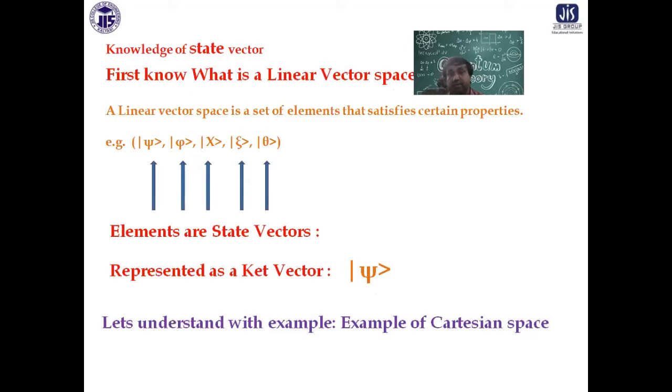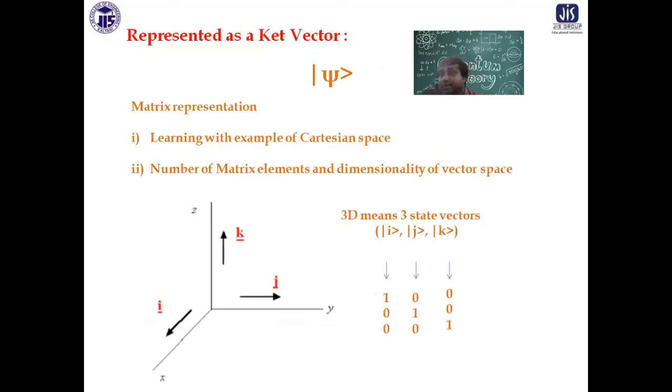A state vector is an element of a linear vector space, and a linear vector space consists of a number of elements. They have to satisfy some properties. I gave the example of the Cartesian system where three vectors are there, i, j, k. The number of elements is equal to the dimensionality of the vector space, and any element you can express as a matrix: i means 1, 0, 0, j means 0, 1, 0, k means 0, 0, 1. This is one of the ways you describe it.